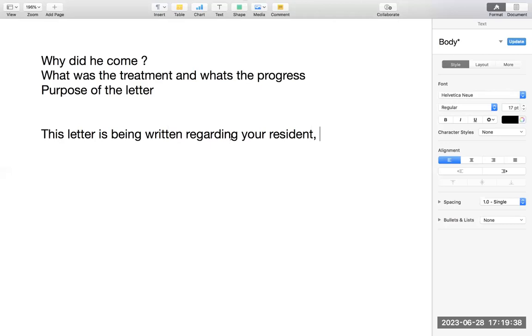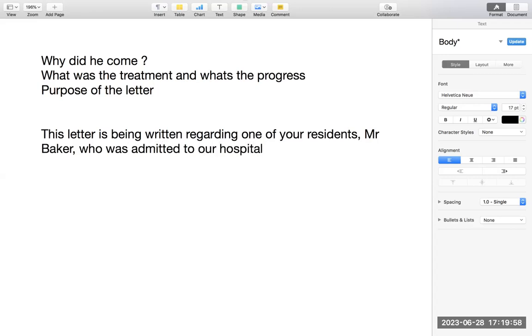This letter is being written regarding one of your residents, Mr. Baker, who was admitted to our hospital. Now we should not write the word diagnosis: who was admitted to our hospital for total hip replacement.